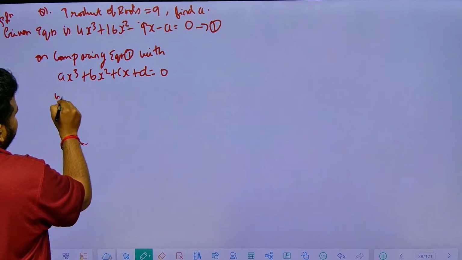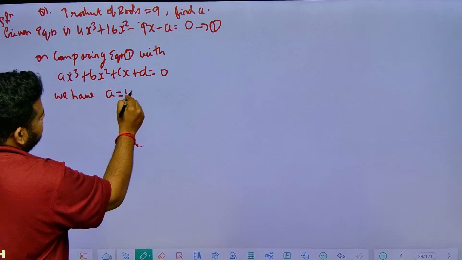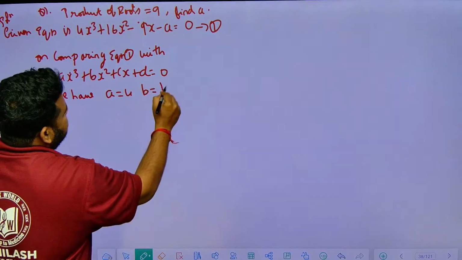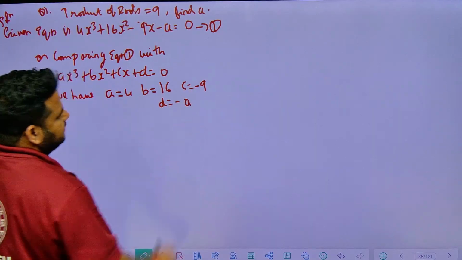What do we have? a is equal to 4, b is equal to 16, c is equal to minus 9, and d is equal to minus a. This is what we have.